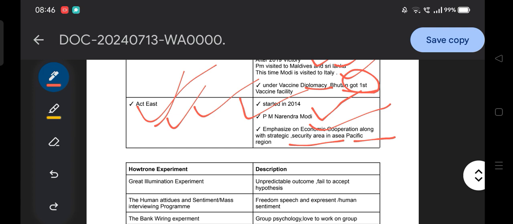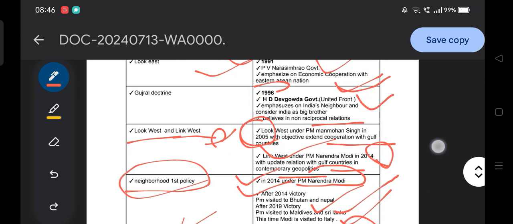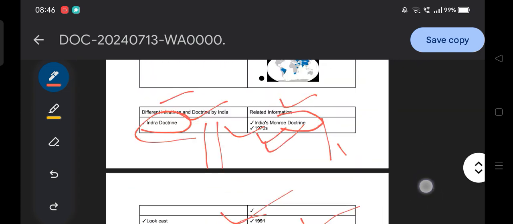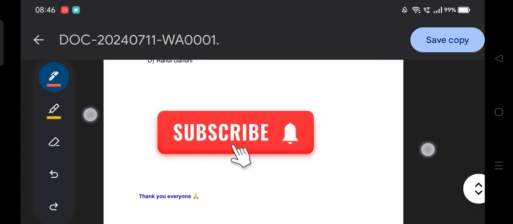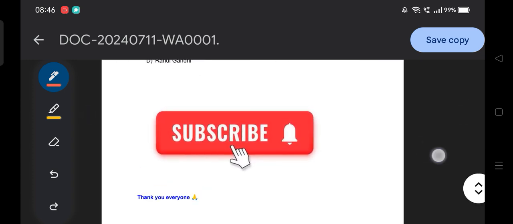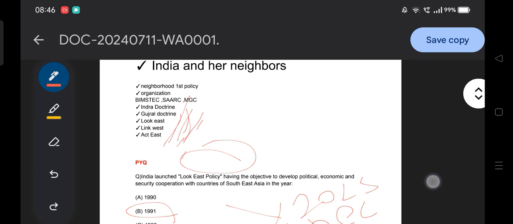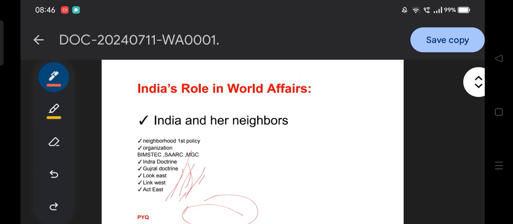They focus beyond economic operations. They extend economic cooperation to strategic security as well as economic cooperation. That is how the Act East policy is. Okay, guys, so this is all from my side for the topic of India's role in world affairs, India and her neighborhood.